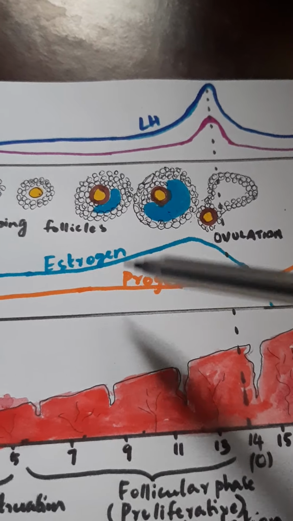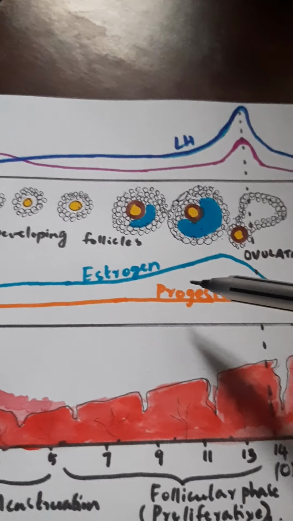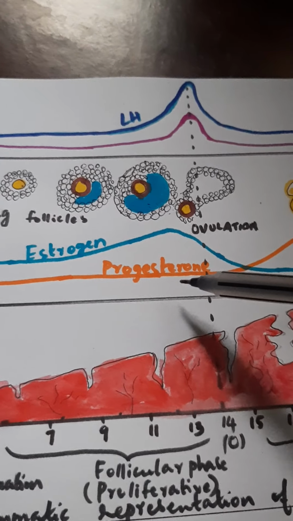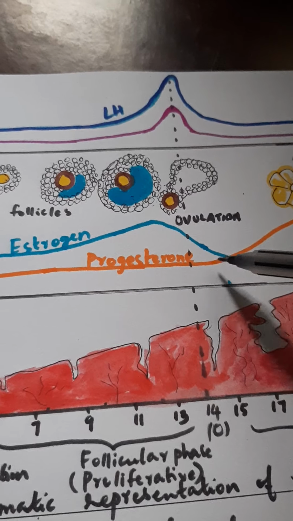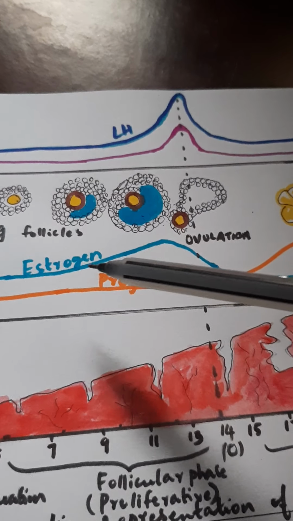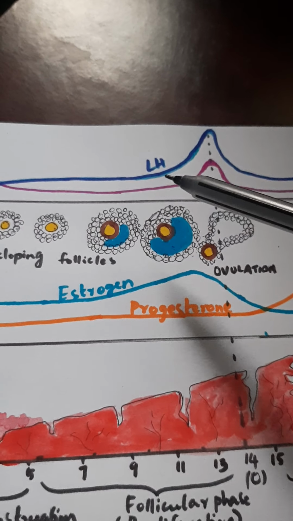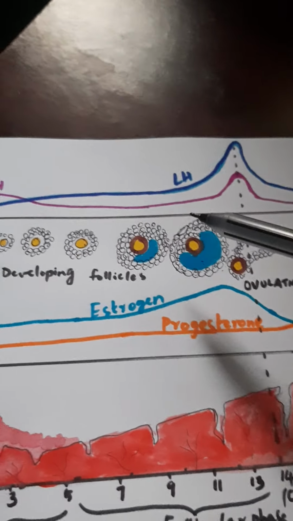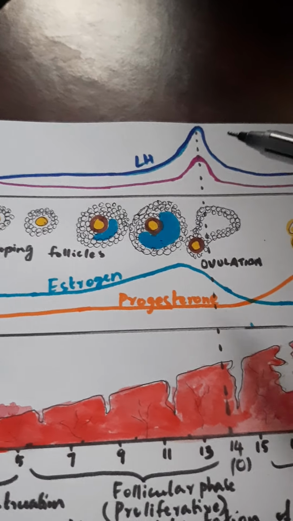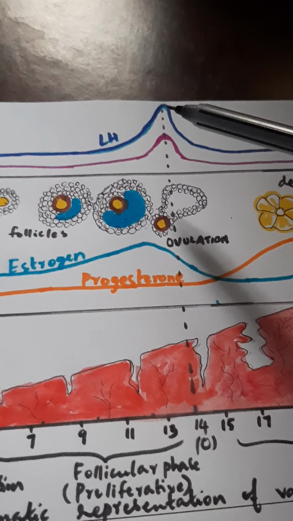Now slowly the progesterone level is increasing, and still the estrogen level is high. In the pituitary, the luteinizing hormone will be higher than the follicle stimulating hormone and is going to become a peak.